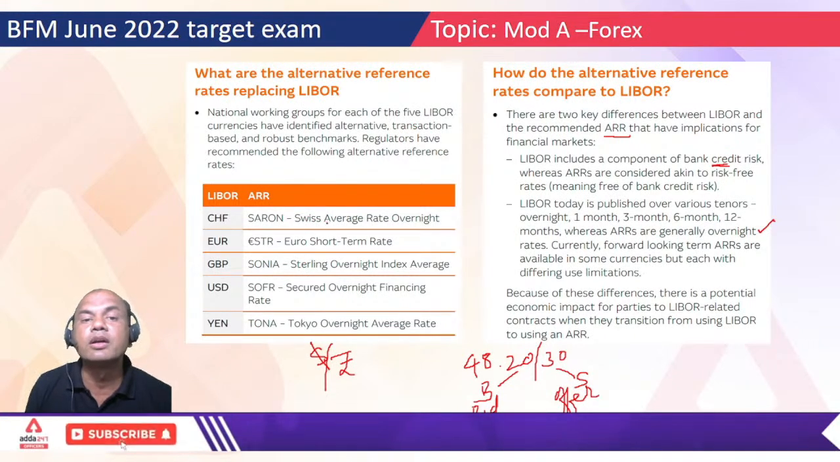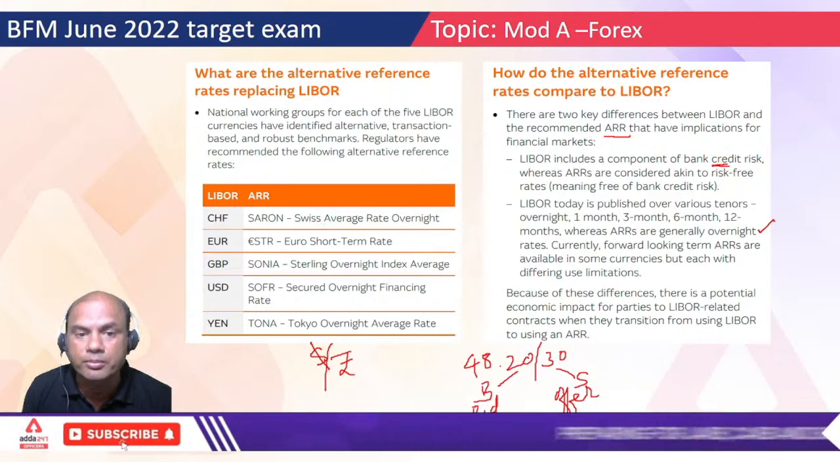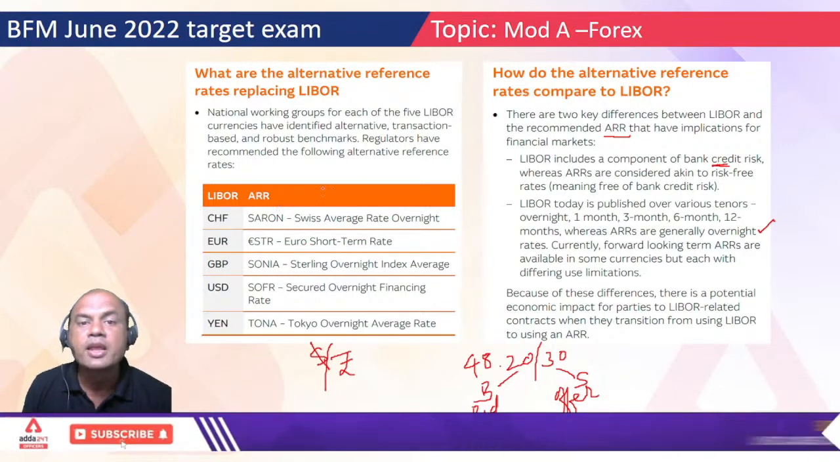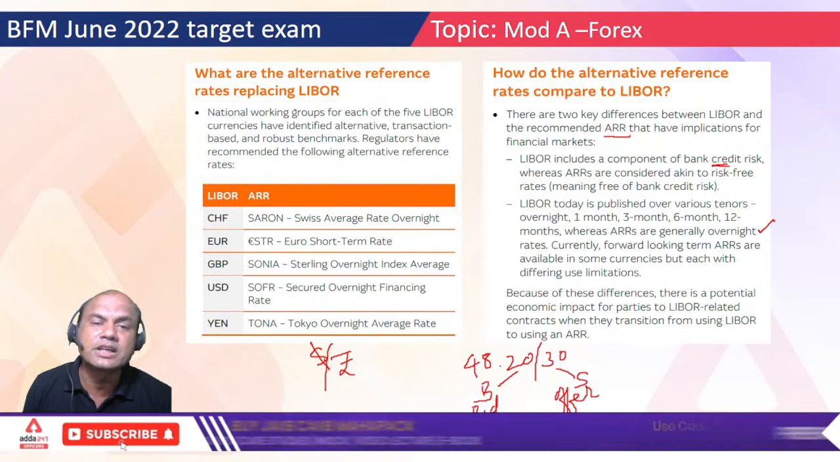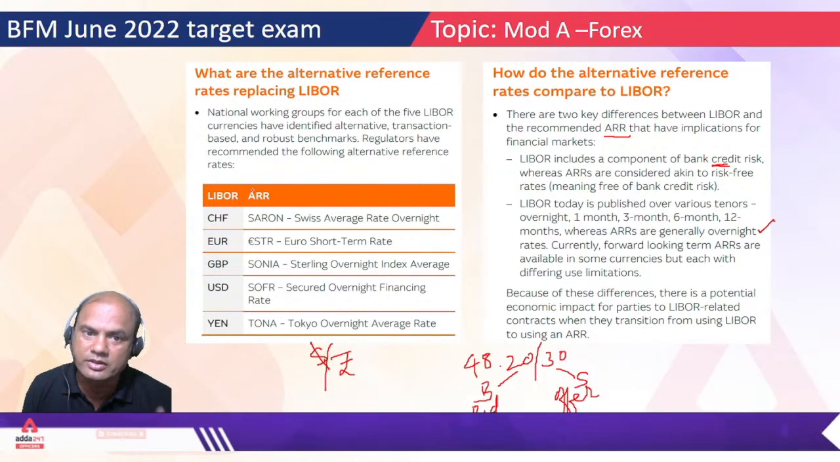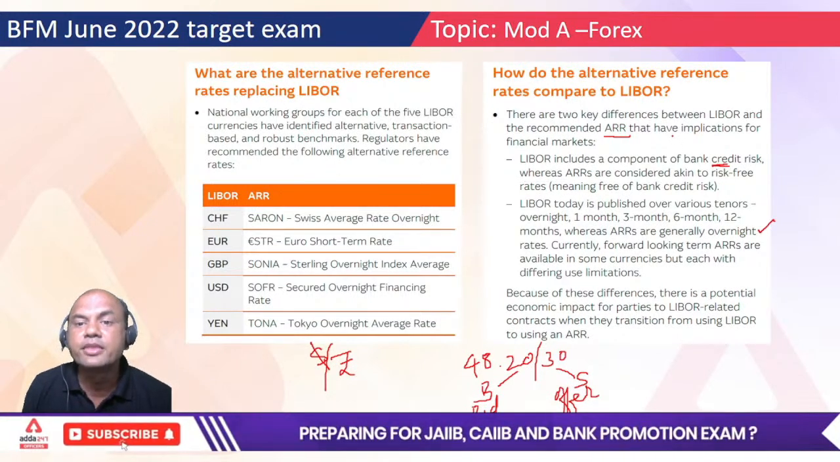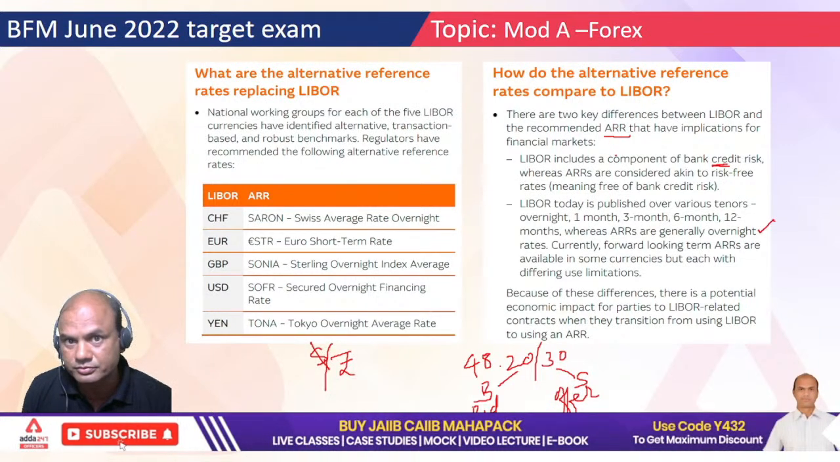So the working of the dollar won't stop if you use ARR. That is the basic logic of ARR. Now, exam question: instead of LIBOR, what has RBI proposed? Question number 1: that is ARR, alternative reference rate. Number 2, what is the advantage of ARR over LIBOR?